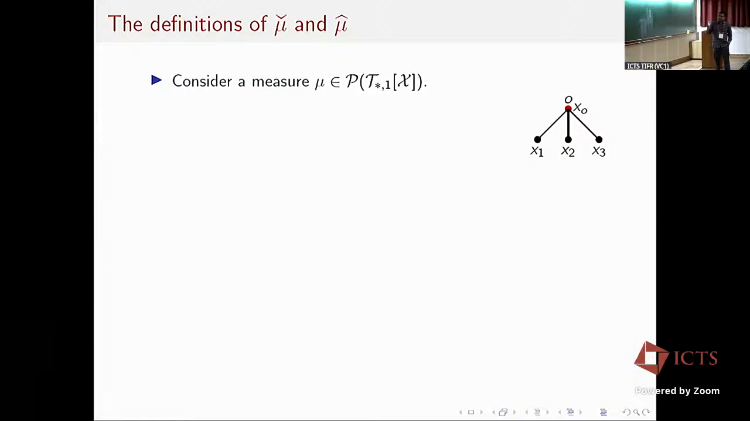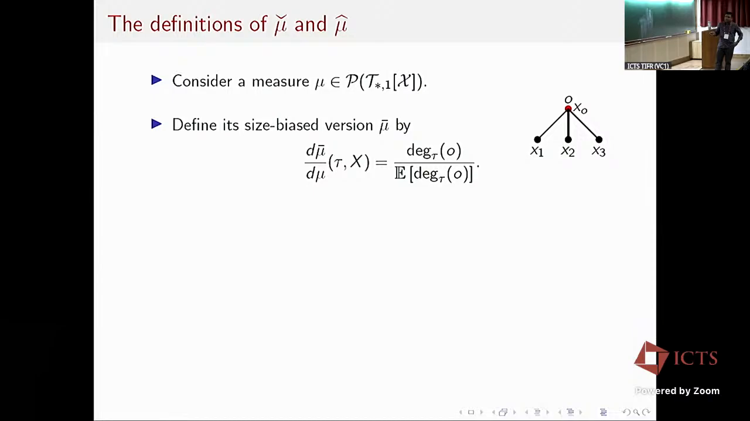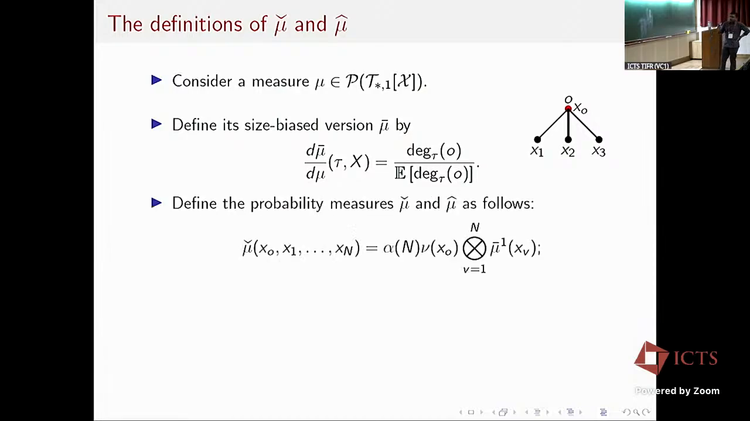Okay, so I'm given a probability measure mu on my T star 1 space. What I do is first look at a size-biased version of mu. Essentially, I make the probabilities proportional to the degree of my tree. And now mu check is an auxiliary independent version of mu. So here is how I define mu check.